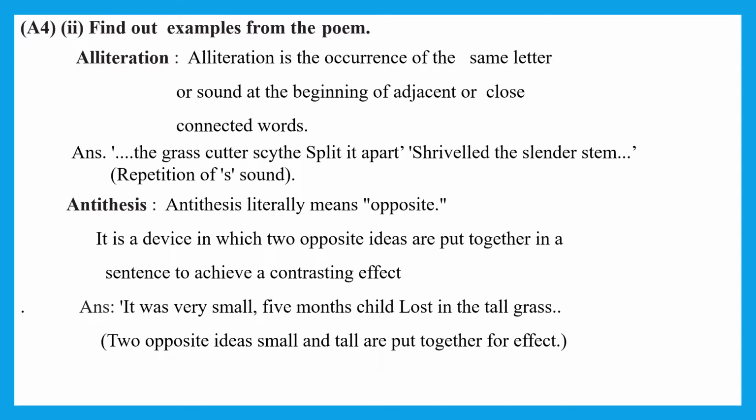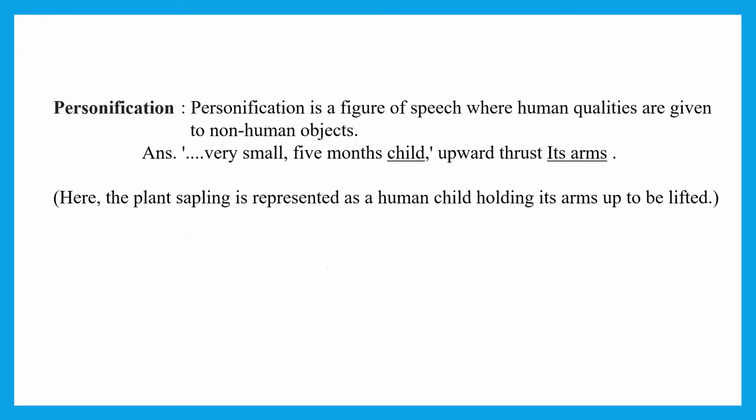Explanation: you have to write it in the answer along with the sentence. Two opposite ideas, small and tall, are put together for effect. Personification. Personification is a figure of speech where human qualities are given to non-human objects. Now the answer here is personification. The sentence from the poem is: very small five months child upward thrust its arms. So here the plant sapling is represented as a human child who is holding up his arms to be lifted up. He wants to grow big and he lifts his arms. The sapling is lifting its arms.